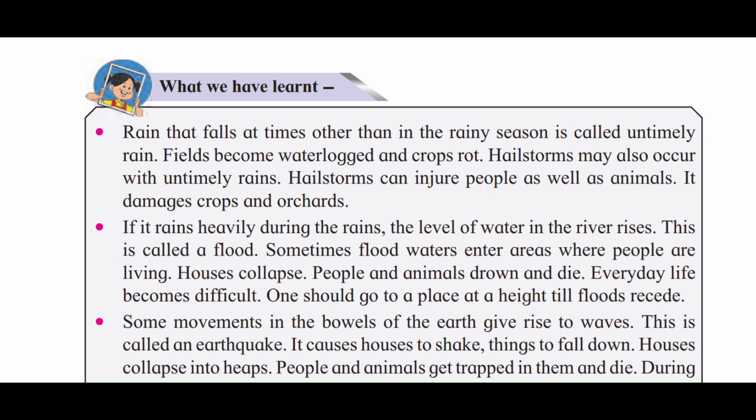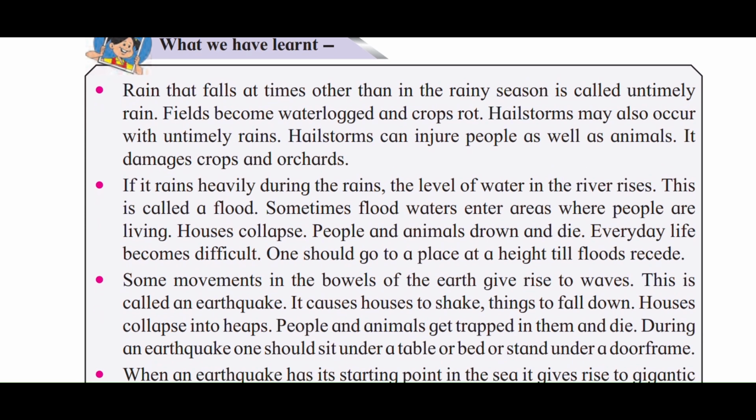What we have learned: rain that falls at times other than the rainy season is called untimely rain. Fields become waterlogged and crops rot. Hailstorms may also occur with the untimely rains. Hailstorms can injure people as well as animals. They damage crops and orchards.